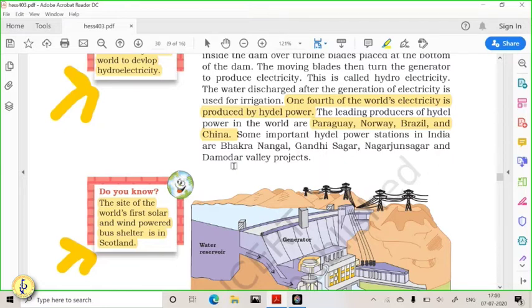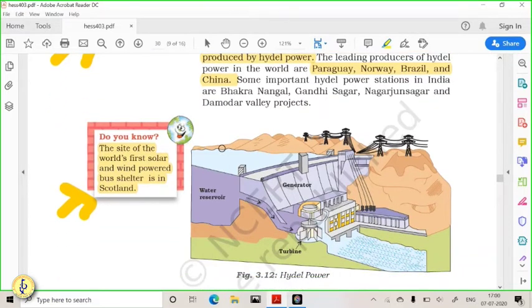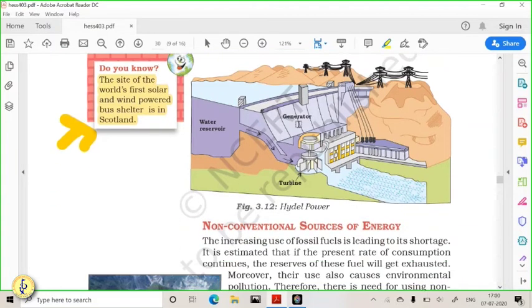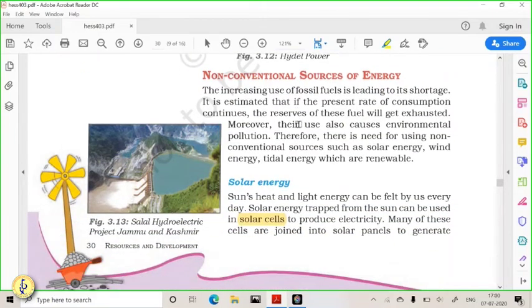In India, hydel power projects have been in use since a long time, since the time of our independence. The first very big dam which was created was the Bhakra Nangal Dam. Then in Rajasthan you have Gandhi Sagar, in South India you have Nagarjuna Sagar, and the Damodar Valley projects in Bihar, Jharkhand, West Bengal. So these are the different sites of the hydroelectric projects. But nowadays we are going from big hydroelectric dams to small hydroelectric dams.